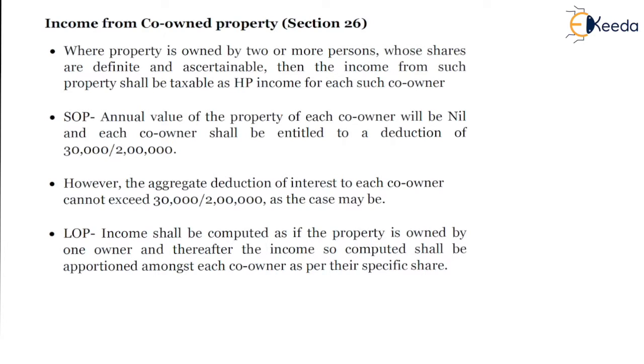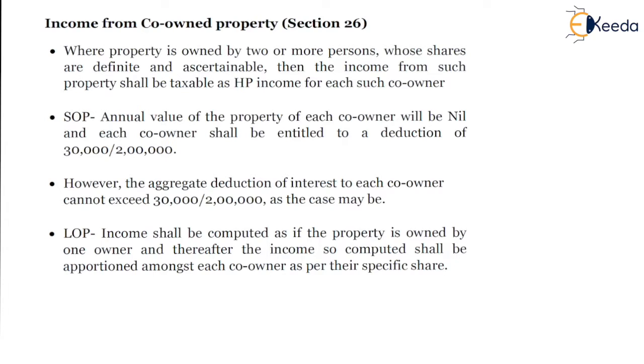So, for example, if the property is co-owned 50-50% with his spouse, then the income from house property, the interest deduction, the net income from house property will be apportioned among the co-owners of the property.